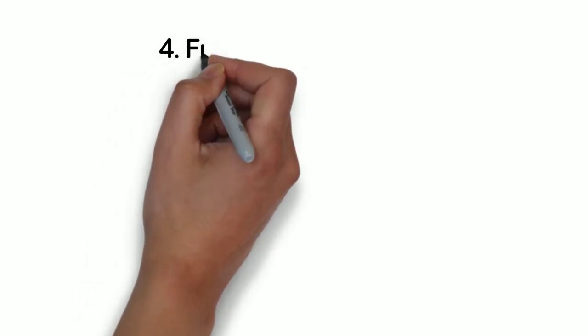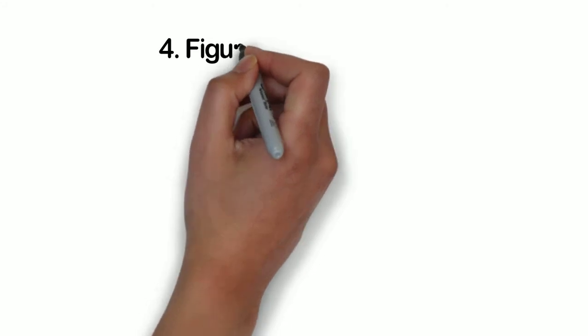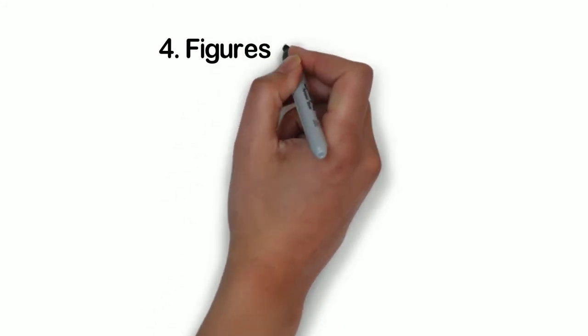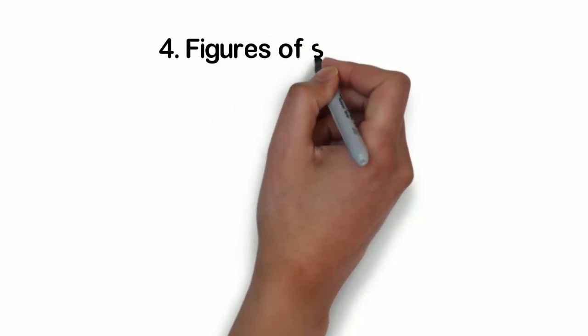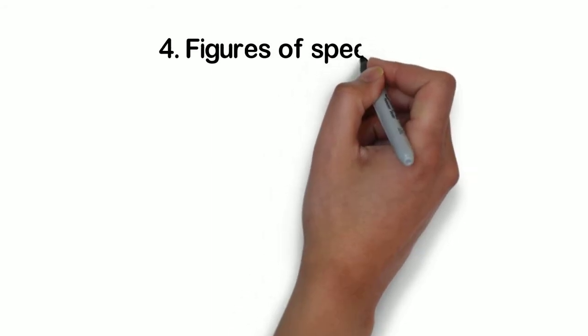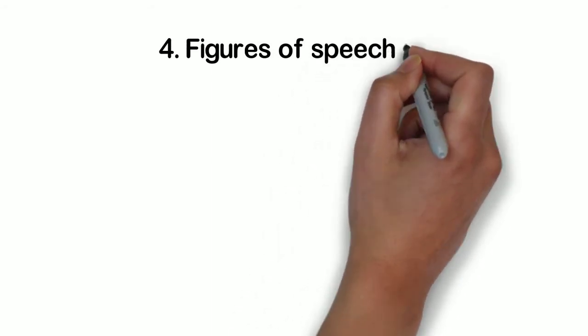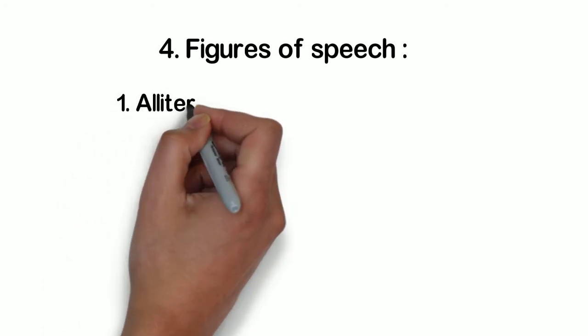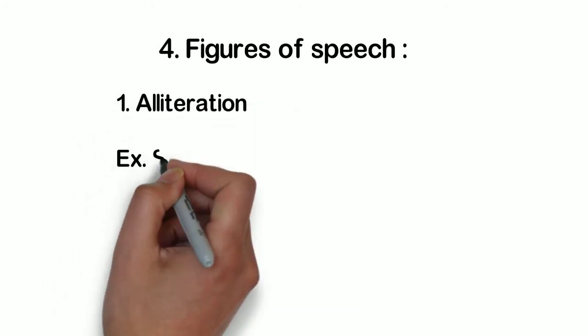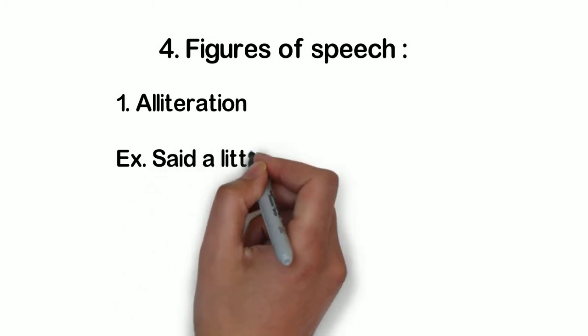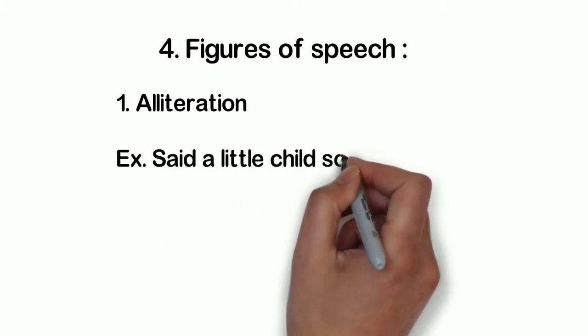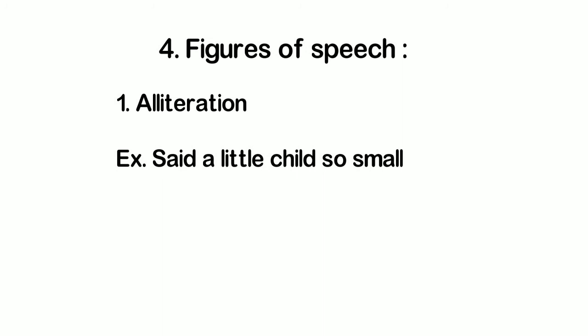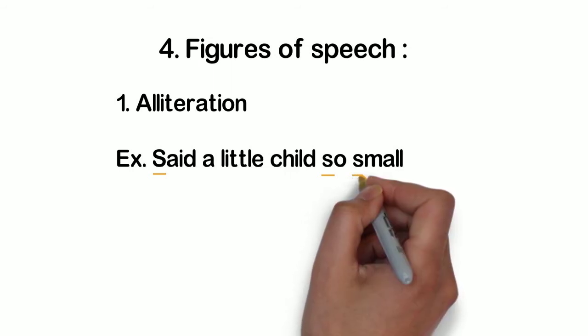Now see the figure of speech which occurs in the poem. There are two figures of speech which occur in the poem. First one is alliteration, that is repetition of sound, म्हणजे स्वरांची पुनरावृत्ती. त्याला मराठीमध्ये अनुप्रास अलंकार असेही म्हणतात. The good example of that is "said a little child so small." Here the S sound is repeated again and again. So here is the good example of alliteration.